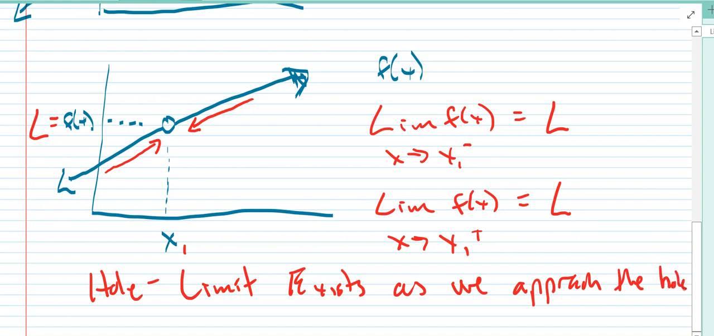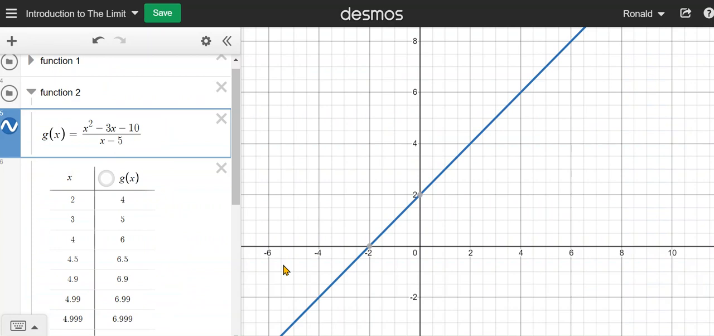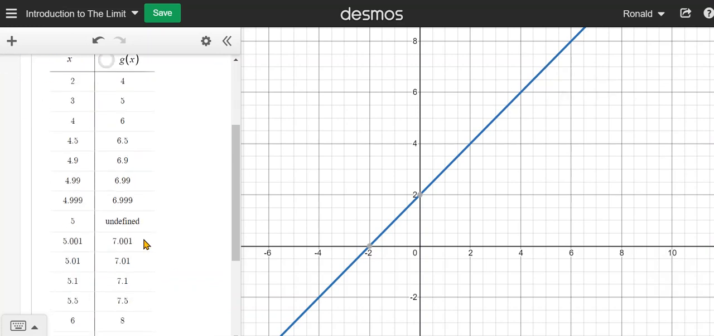And so we can go back to our Desmos graph here. And remember, in this graph, we have a hole at 5. There is that hole at 5. Once again, can't quite get there, we go. But remember, we looked at the limit over here. What is happening to the limit?